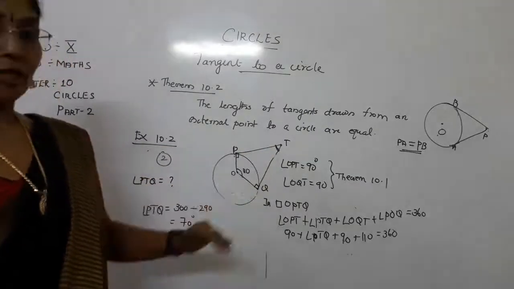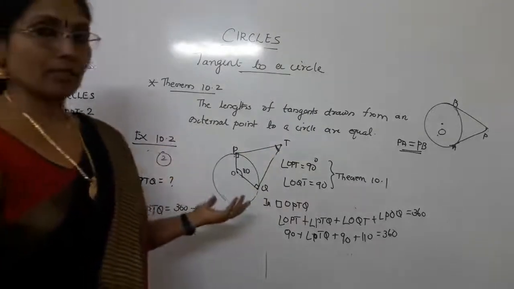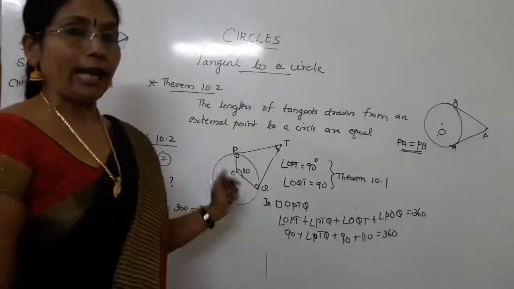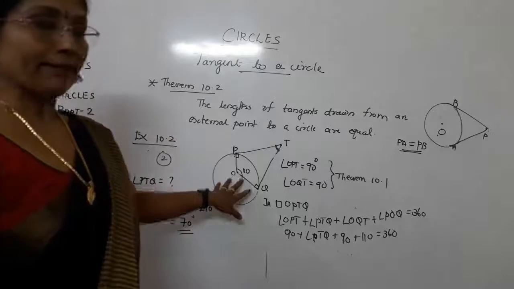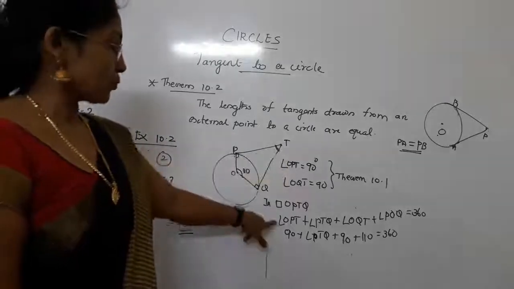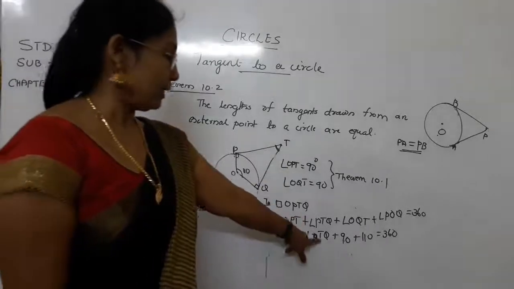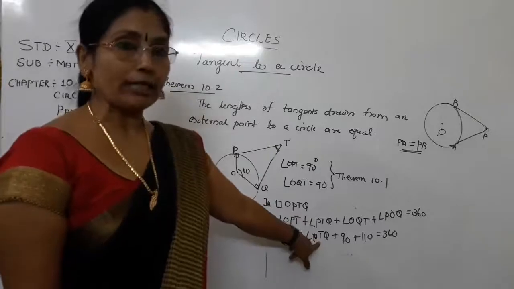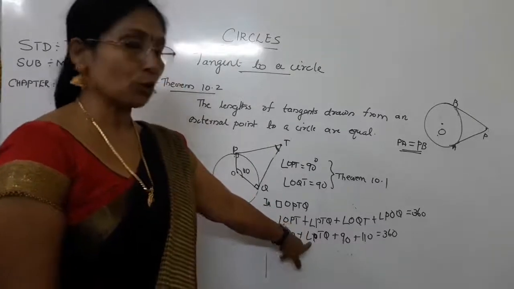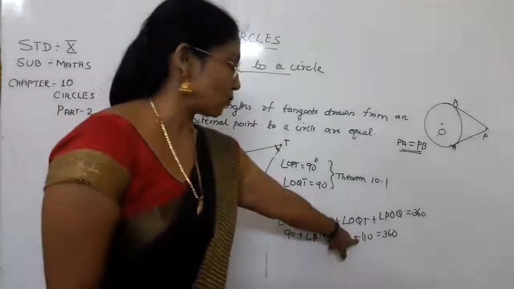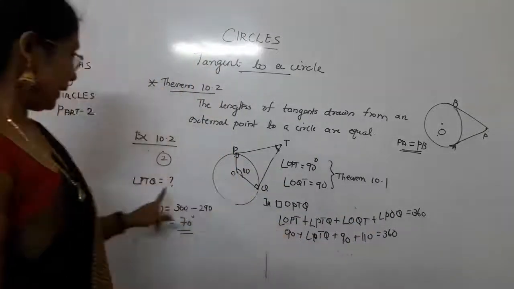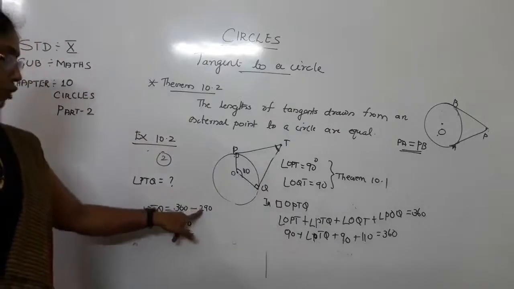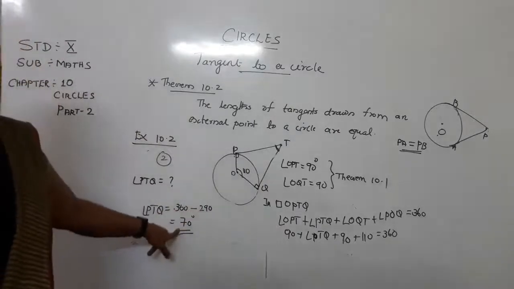By application of the theorem which we have learned in the previous class, the sum of all the angles in a quadrilateral is 360 degrees. For applying that theorem, you put in the other 3 angle values. Then finally you are going to get the only unknown quantity, that is angle PTQ. That means 90 plus 90 plus 110 plus this angle equals 360. Now this angle will be equal to 360 minus 290. It will be equal to 70 degrees.